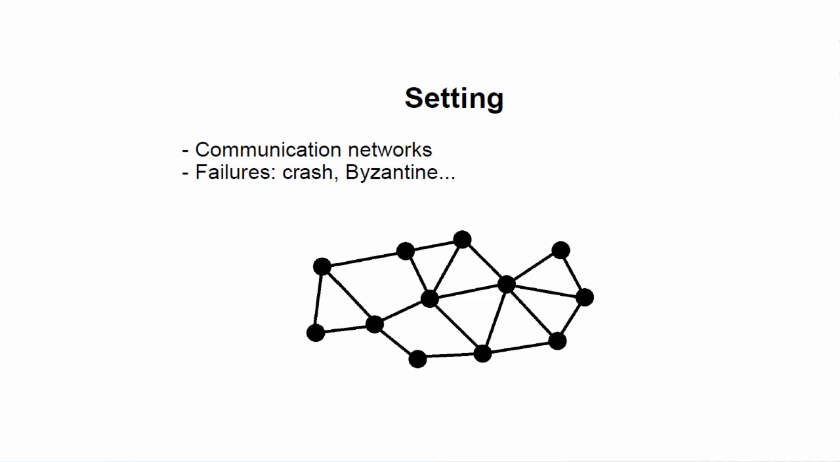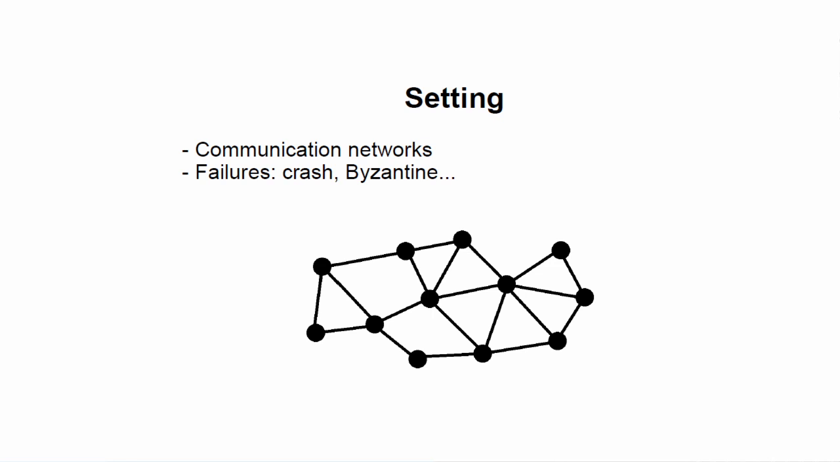We consider a communication network that can be represented by a graph, and in the general case, if a node wants to communicate with another node, it has to send its message through several intermediary nodes. So if all nodes behave correctly and all correctly forward messages, this is not a problem.